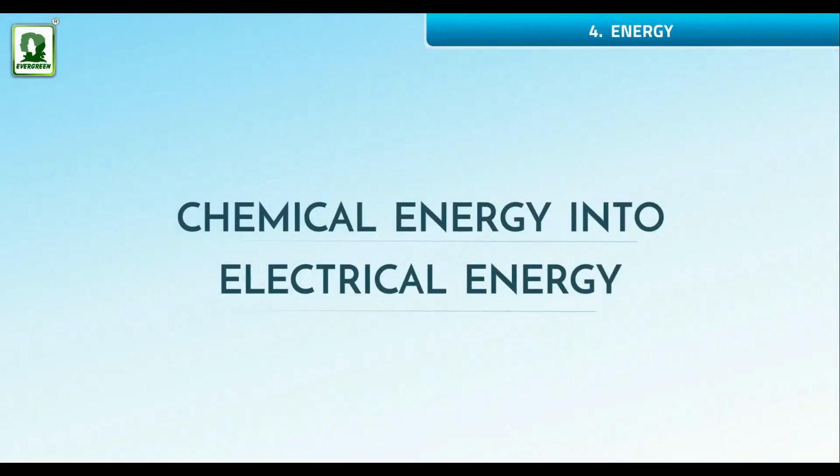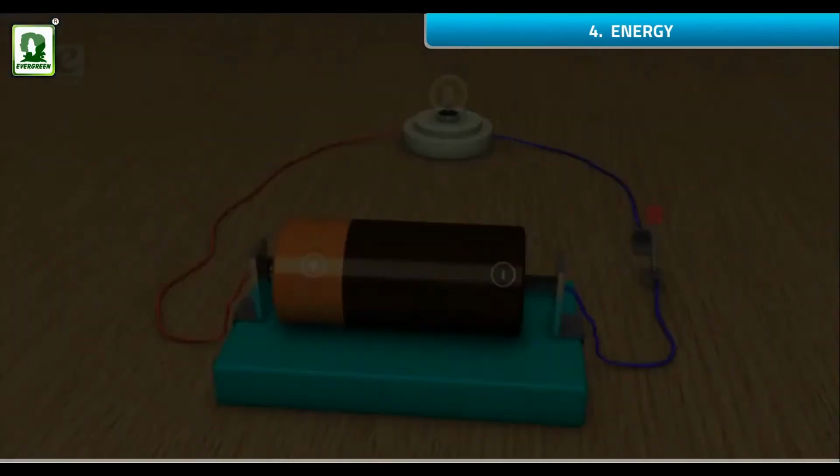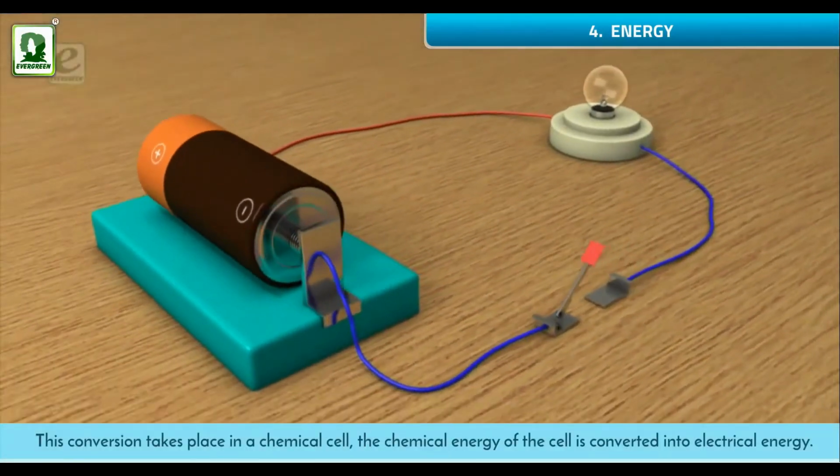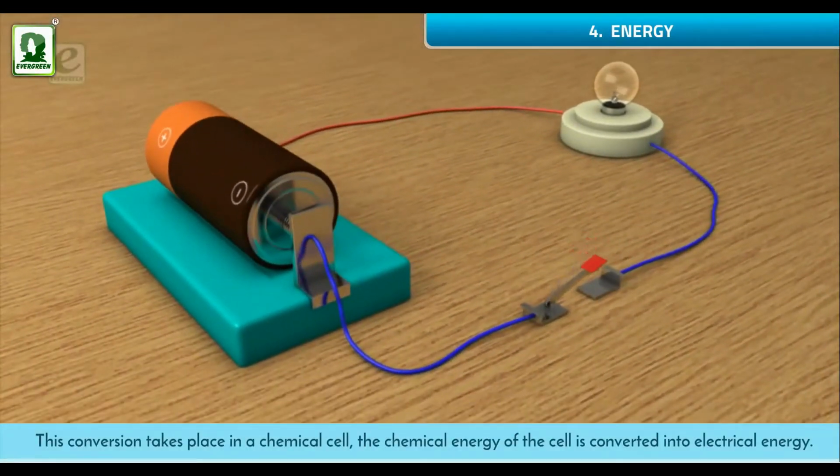Chemical energy into electrical energy. This conversion takes place in a chemical cell. The chemical energy of the cell is converted into electrical energy.